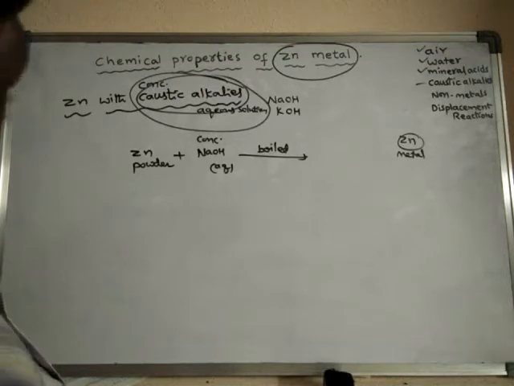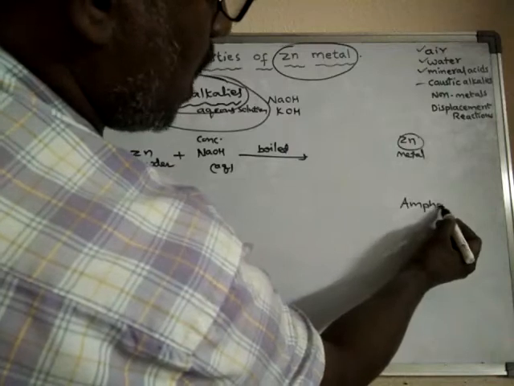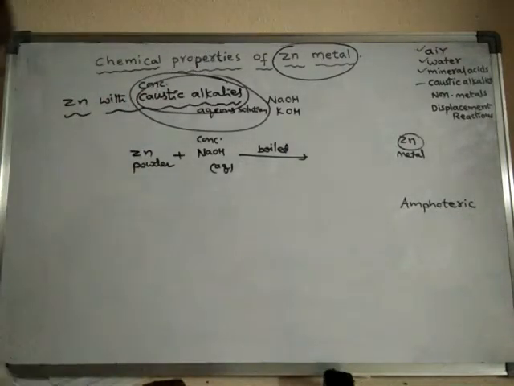Such metals are said to be amphoteric in nature. So zinc is amphoteric in nature, like aluminium. Aluminium can react with acids as well as caustic alkalis. Even zinc also.